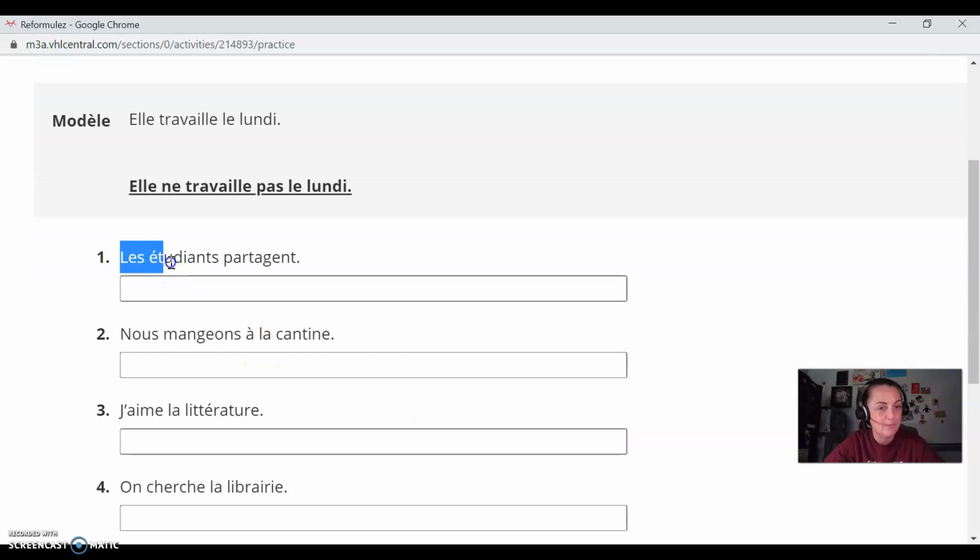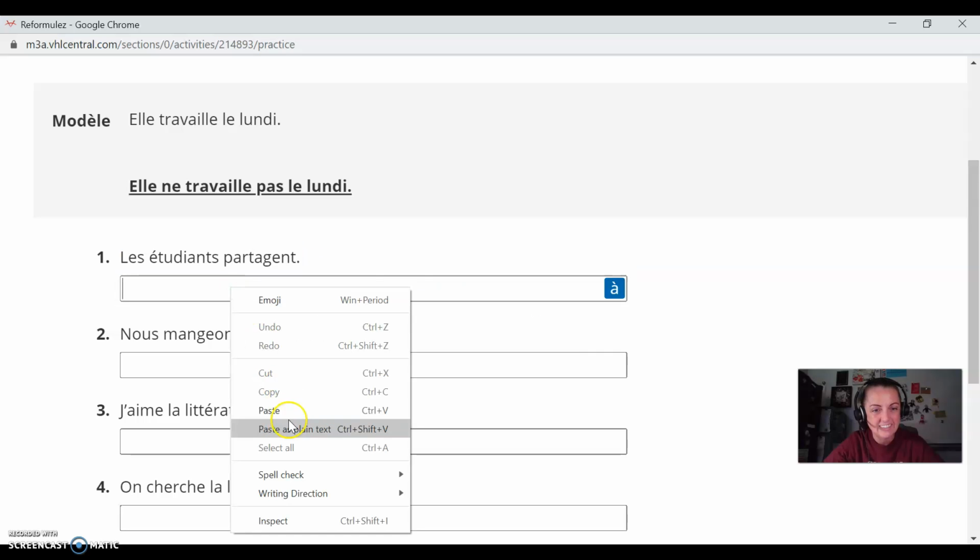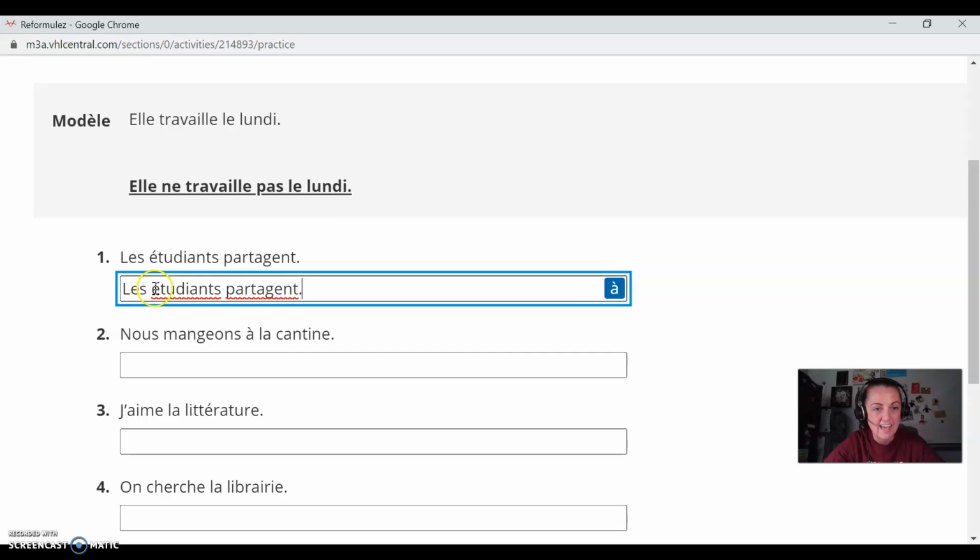And yes, if you don't feel like typing a lot, you could copy. And making this negative, we have to find the verb. The verb is, we have the students share. Les étudiants partagent. So you're going to put your ne, pas around the verb here. If you don't know what the verb is, open another tab and have a dictionary and look up what the words are. If you don't know, the students don't share.